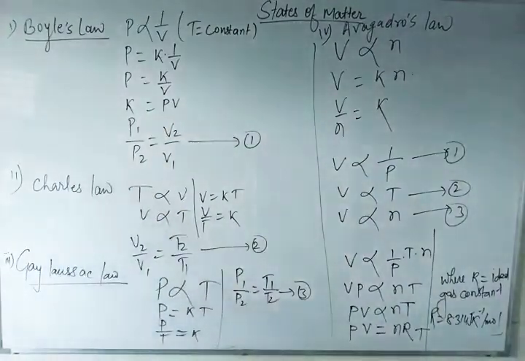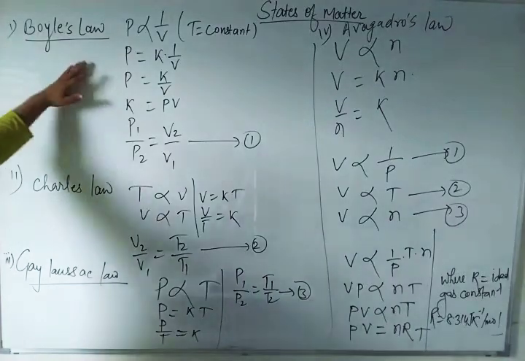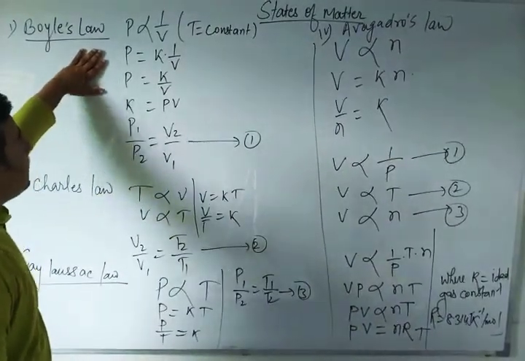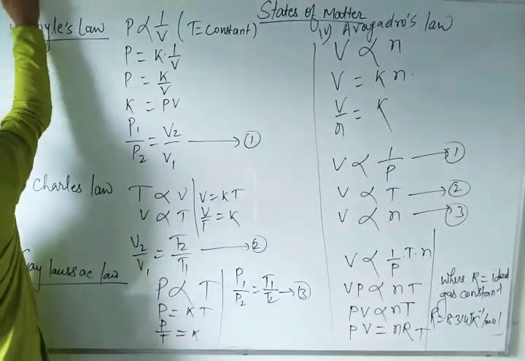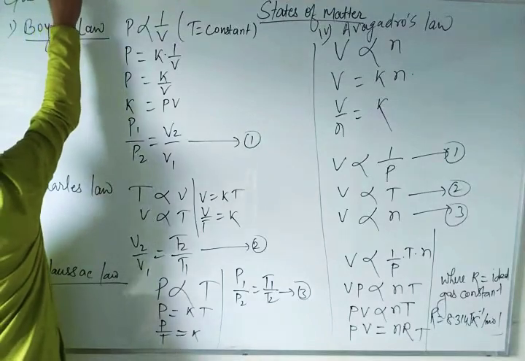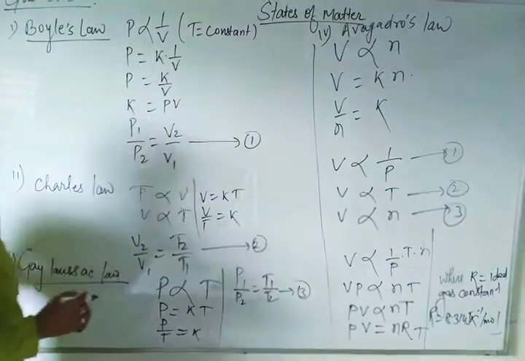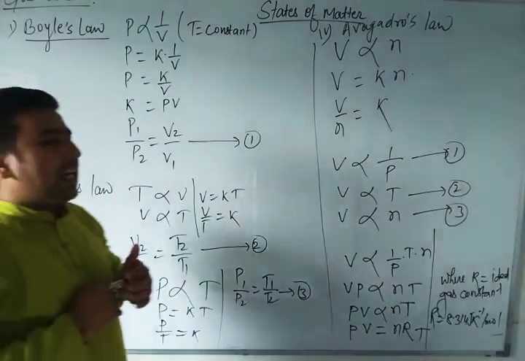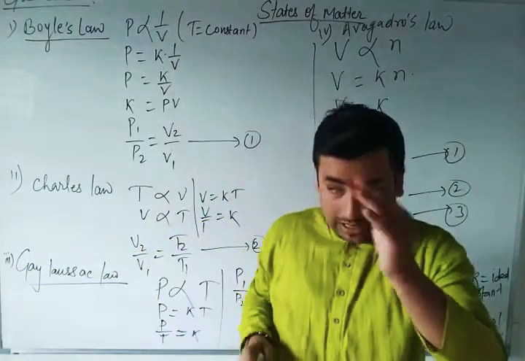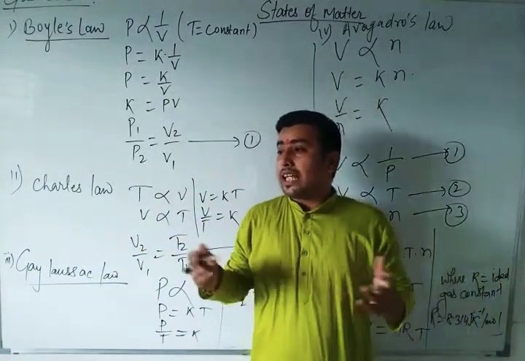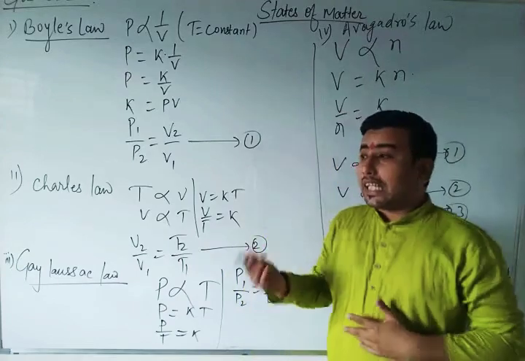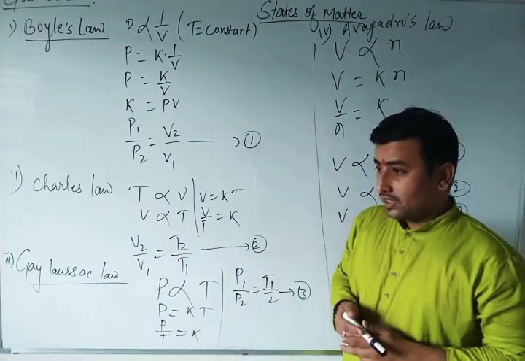Why did I start with Charles law or Boyle's law? The main thing was to make you understand how PV is equal to nRT came. So first of all, you must understand the concept of all the gas laws. You must have the concept of the gas laws and why these gas laws were formulated. They compared by putting pressure, volume and temperature, as I have told you, the things which affect the gas.